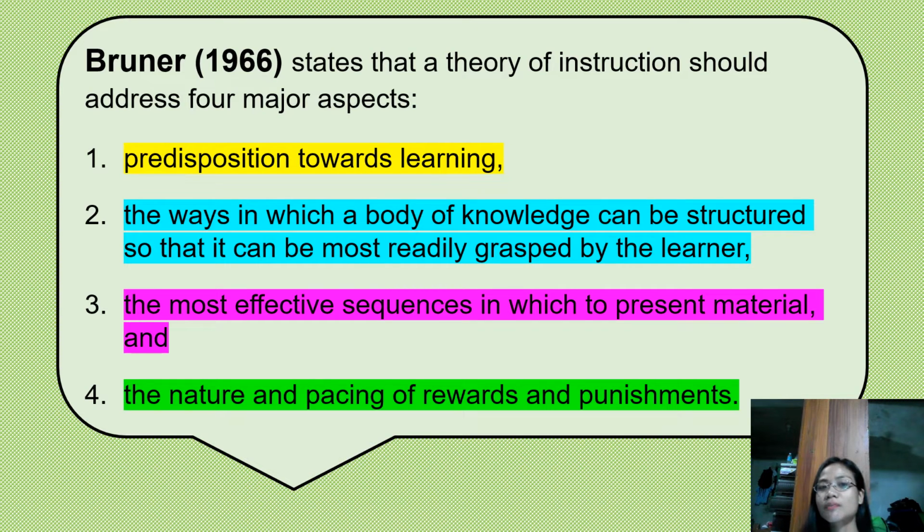So the first one is the predisposition towards learning. Bruner believed that the desire to learn and to undertake problem solving could be activated by devising problem activities in which students would explore alternative solutions. The major condition for the exploration of alternatives was the presence of some optimal level of uncertainty. This related directly to the student's curiosity to resolve uncertainty and ambiguity.